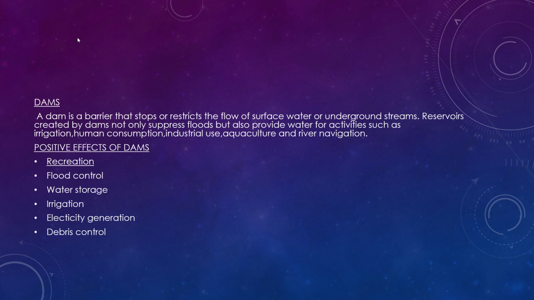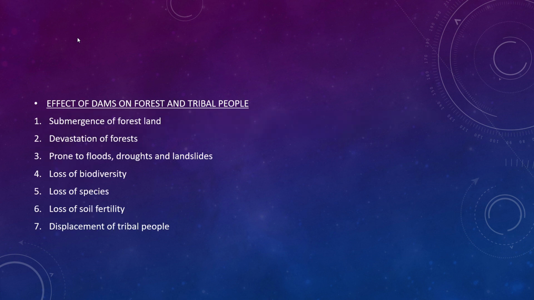Now we can come to the negative effects of dams. Dams have a lot of negative effects, and that we'll study in the next module. Now here we have to study the effects of dams on forest and tribal people. Submergence of forest land is the first important disadvantage for the forest,